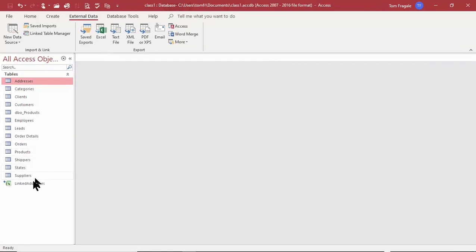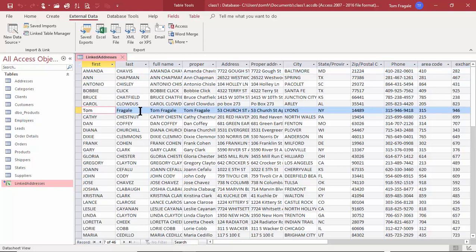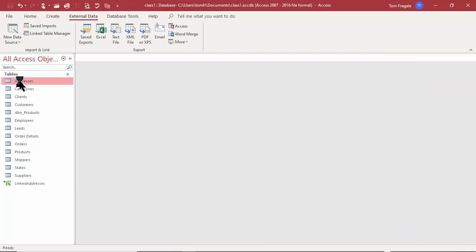But if I go to the linked addresses table, then, well, in this case, they maybe are sorted by the last name. Actually, there it is. There's my name right there. All right, so when we have it linked to Excel, I can't change the data here in Access, but if I change it in the Excel spreadsheet, it will change it here in Access, whereas the other one did not change because that's an import.